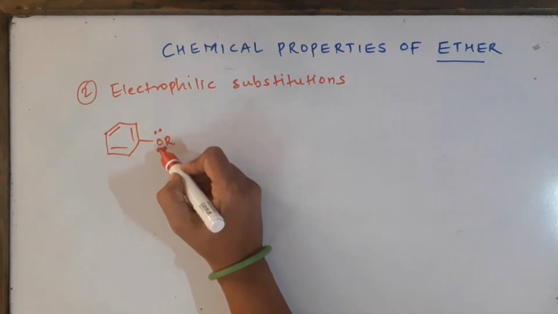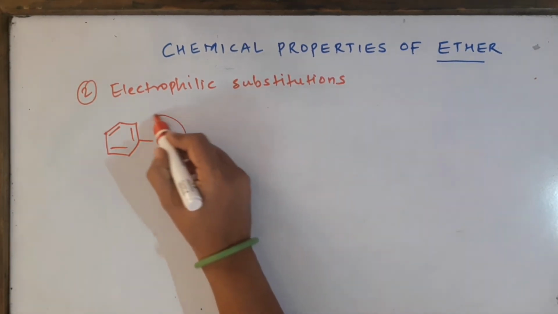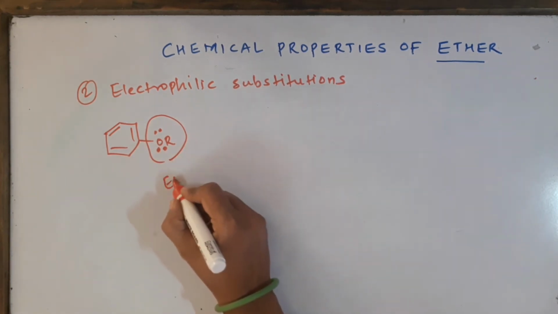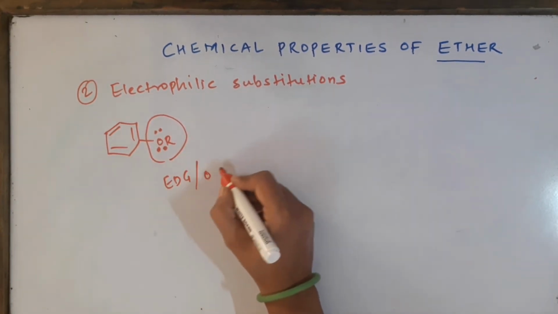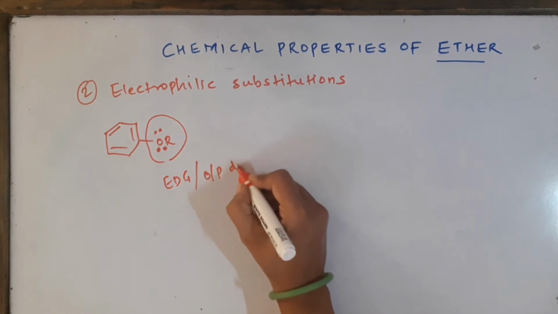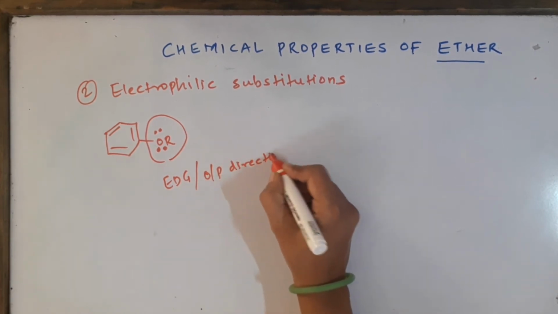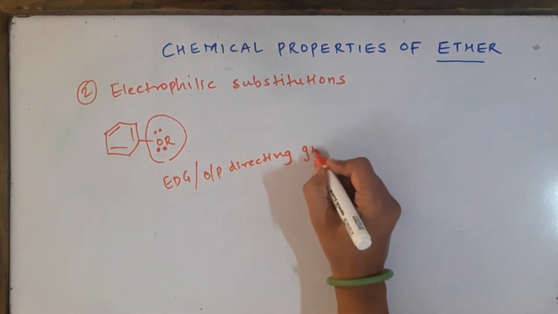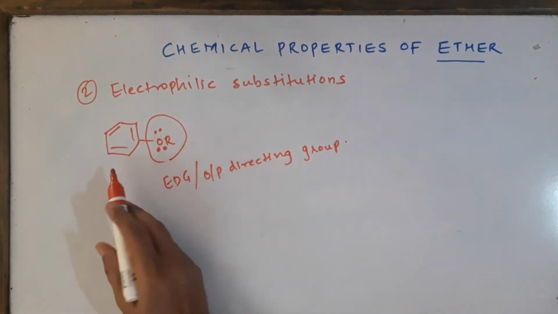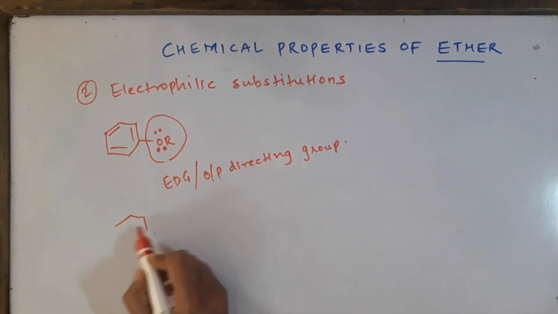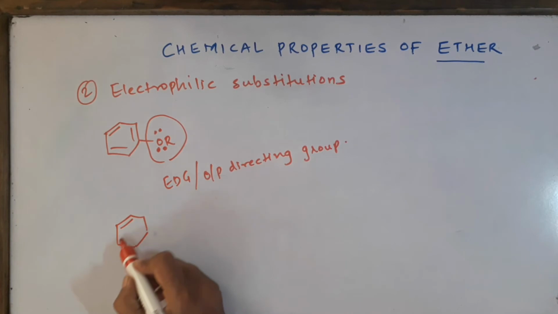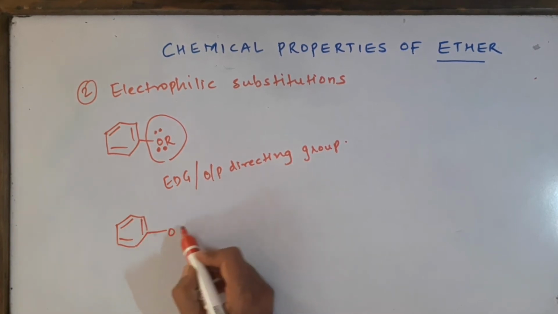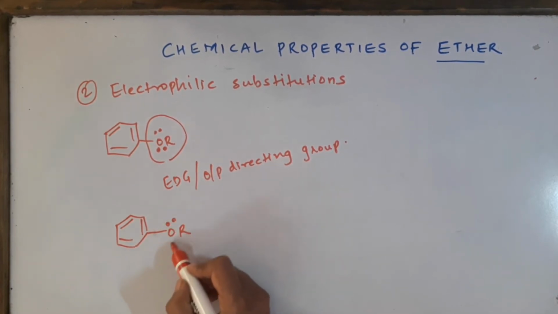What kind of group is alkoxy group? So this complete group is alkoxy group, and it is an electron donating group, and it is an ortho para directing group. So you may draw the resonance structures of this compound on your own. I am sure you know this structure. I will draw one structure and show you in case you don't know.